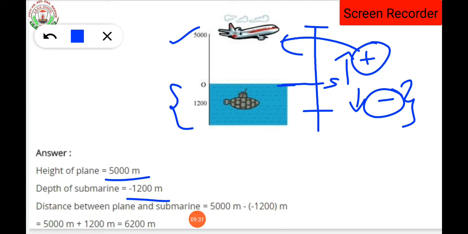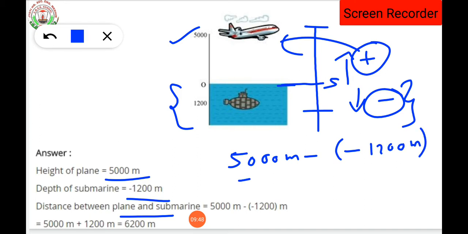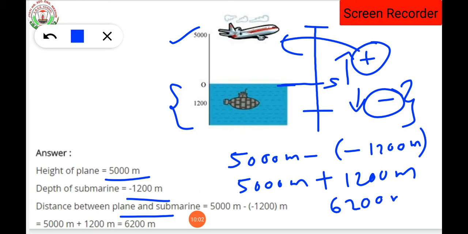Clear? Now, since it is asked about the distance between the plane and the submarine, what do we have to do? Distance is asked, so 5,000 meter minus the distance of the submarine, which is minus 1200 meter. Now, open the bracket, 5,000 meter, minus and minus will be plus, then it will be 1200. Clear? So add the numbers, what you will get, that is 6200 meter, that means 6200 meter is the vertical distance. That's why I said it will actually be added, isn't it?